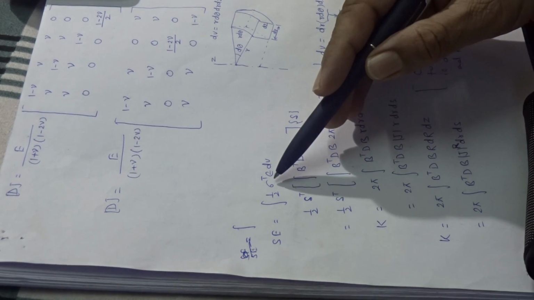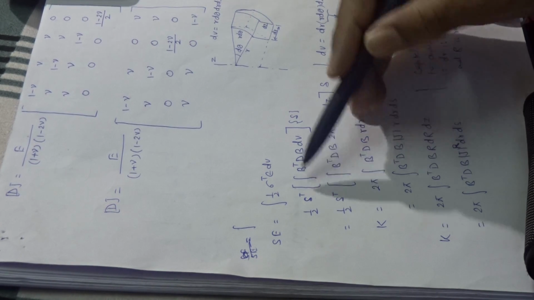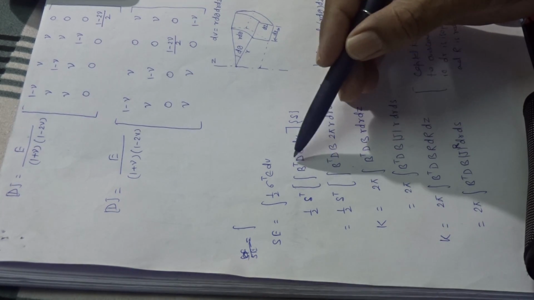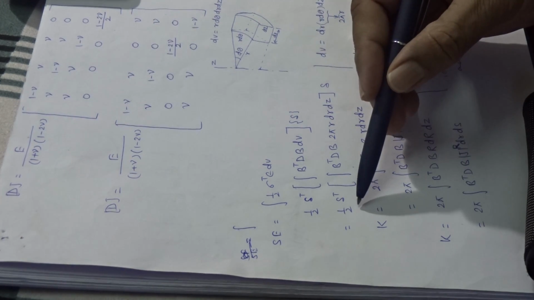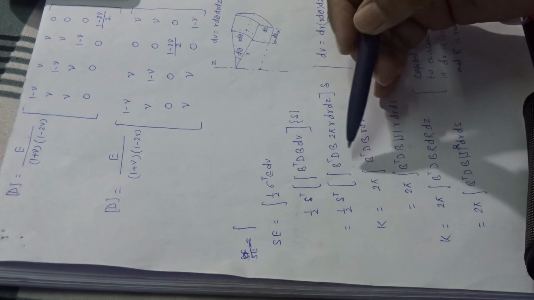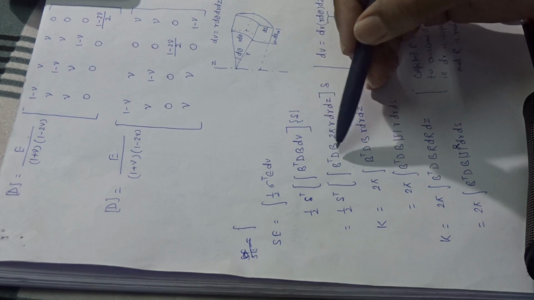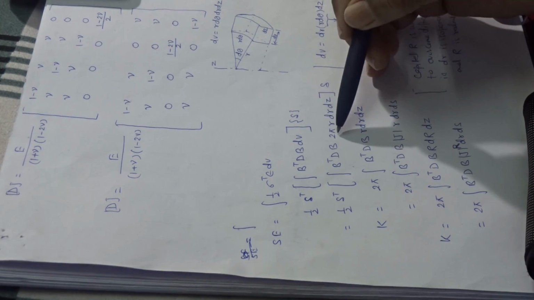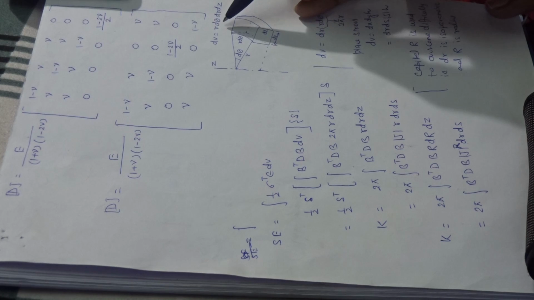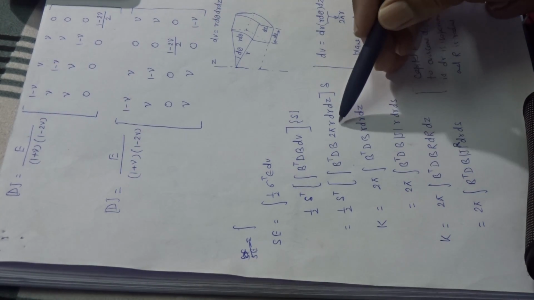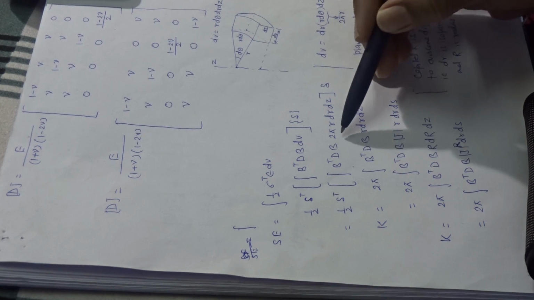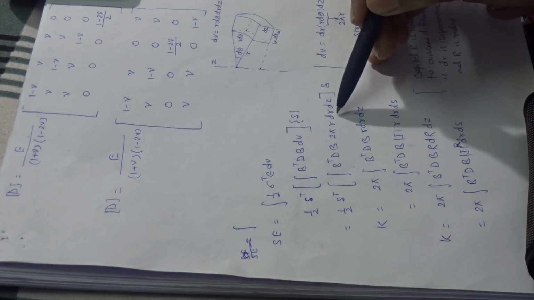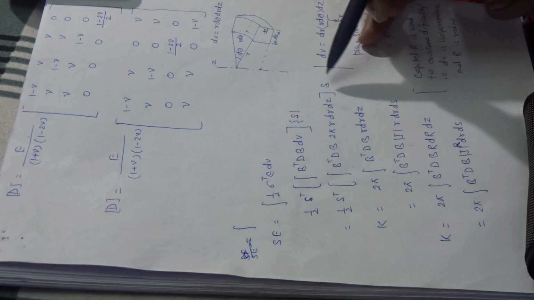Already sigma transpose is delta transpose B transpose D B delta, so it becomes half delta transpose, within the integration B transpose D B, and dV is 2 pi r dr dz, into delta.